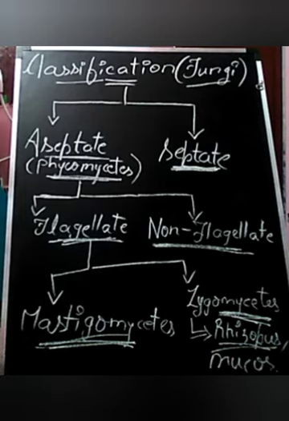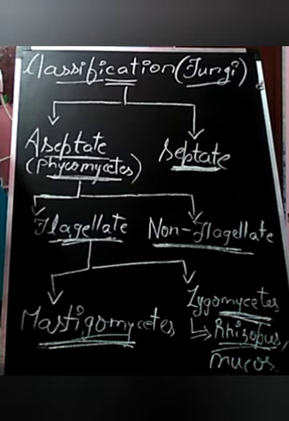And if we talk about the difference between Mucor and Rhizopus, first point is Mucor contains branched sporangiophore, whereas Rhizopus will contain unbranched sporangiophore. In Mucor, there is no difference in hyphae, means plus and minus hyphae will not be there. But in Rhizopus, plus hyphae and minus hyphae will be there. And the third difference is Mucor will grow on cow dung, and Rhizopus will grow on bread.